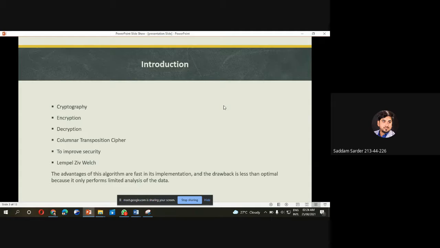Columnar transposition cipher uses a transposition technique. It is a cryptographic algorithm that has a short encryption and decryption time, but has a weakness: the frequency of characters in the ciphertext is the same as in the plain text, so it can be attacked by frequency analysis. To improve this security, it is necessary to combine it with the Caesar cipher algorithm by utilizing the principle of super encryption. Lempel-Ziv's algorithm: the advantage is that it is fast in implementation, and the drawback is that it is less than optimal because it only performs limited analysis of data.